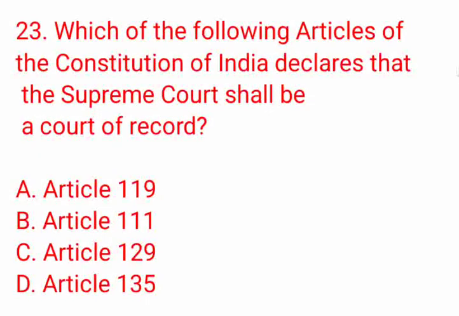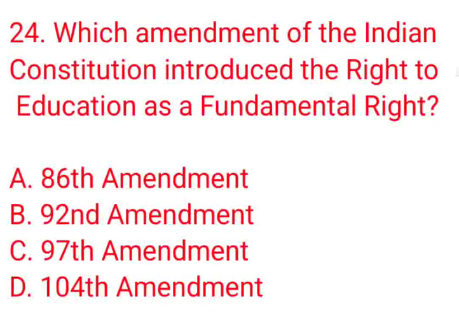Which of the following articles of the Constitution of India declares that the Supreme Court shall be a court of record? A, Article 119, B, Article 111, C, Article 129, D, Article 135. The correct answer is option C, Article 129. Which amendment of the Indian Constitution introduced the right to education as a fundamental right? A, 86th Amendment, B, 92nd Amendment, C, 97th Amendment, D, 104th Amendment. The correct answer is option A, 86th Amendment.